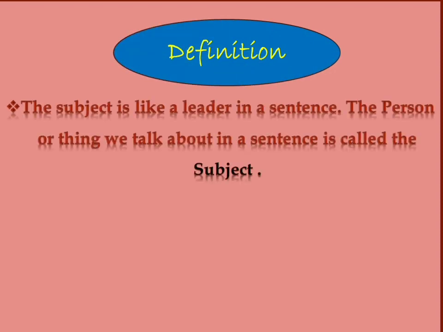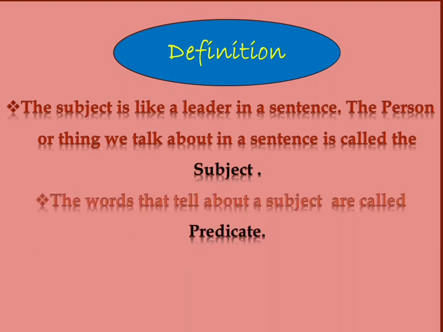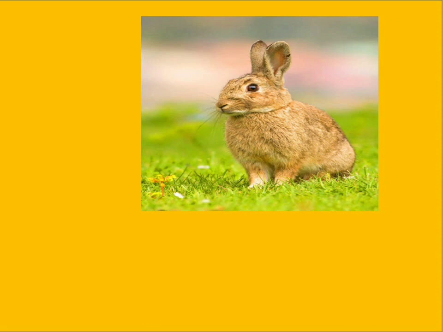Let us see the definition, okay? Subject is like a leader in the sentence. The person or thing we talk about in a sentence is called the subject. The words that tell us about a subject are called the predicate. The person or the thing about whom we are speaking in the sentence is considered the subject, and the words which are told about the subject are called the predicate.